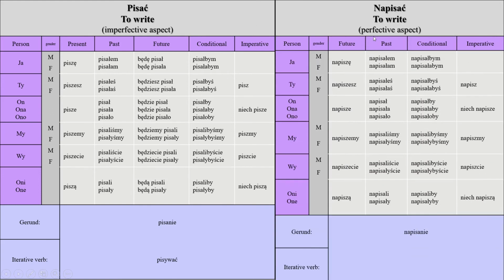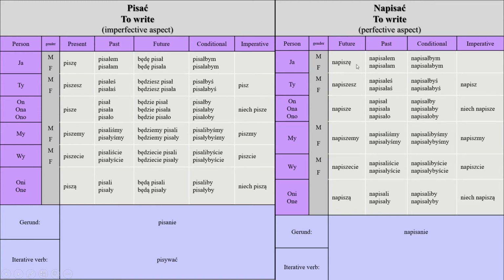Now let's move to the perfective aspect of the word to write, which is napisać. Here we had pisać, which was imperfective, which means that it is continuous, whether it's present, past, or future. But here it's perfective, which means that it's not continuous. It's something that already happened or for sure will happen in the future. So as you see, there's no present in the verb napisać, okay? There is the future and the past. So the future conjugation is the same as the present in the imperfective aspect. However, the only difference is that you add na.